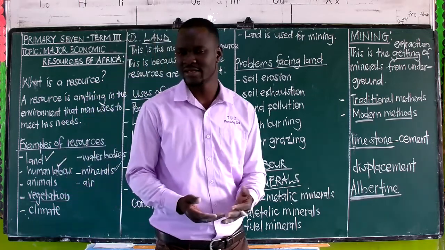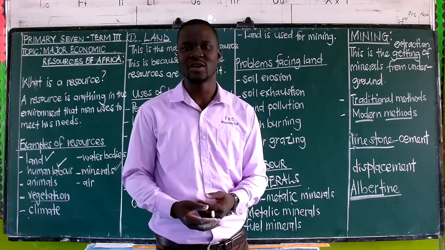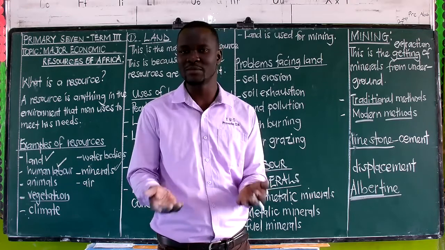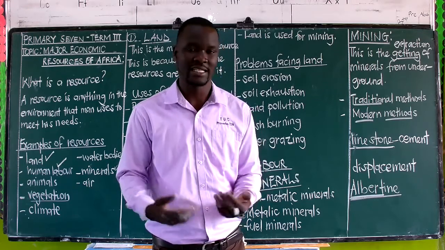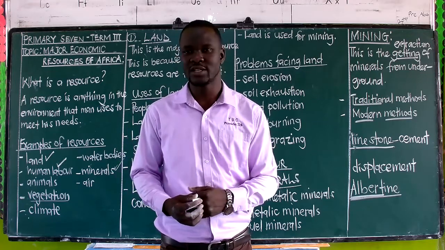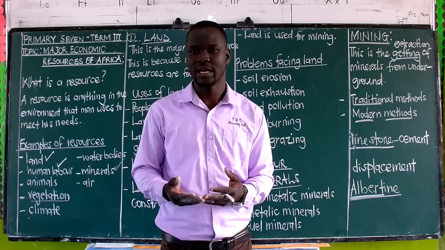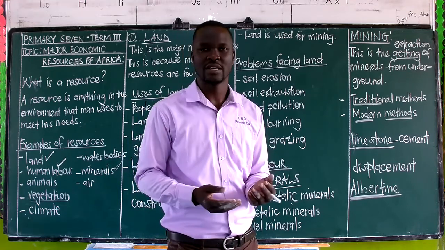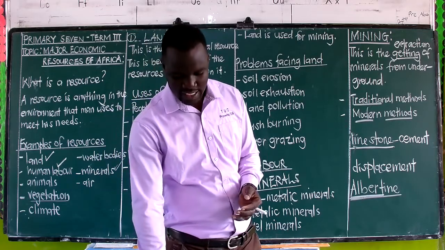It just requires simple heating for it to melt. Of course, we have the uses of salt. We have salt used for human consumption. We eat it, we put it in our sauce, and we take it. And then also we have salt being used for preserving, like preserving food, preserving hides and skins. All those ones are the uses of salt.